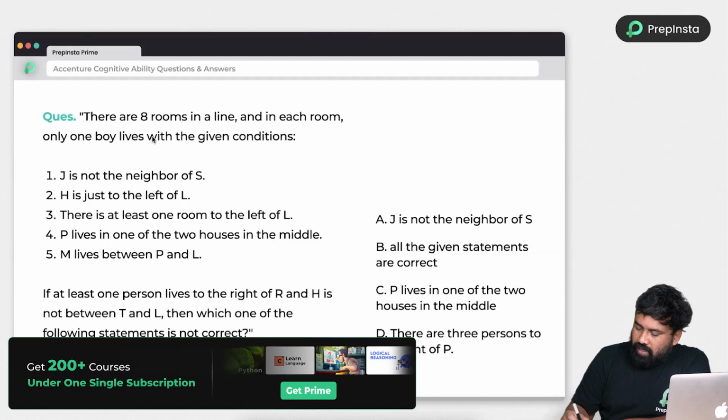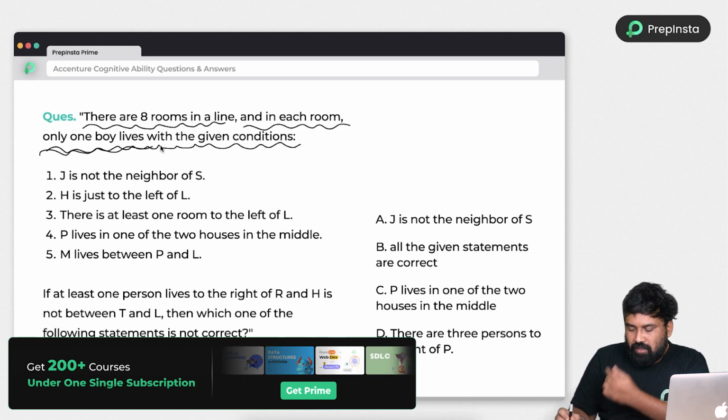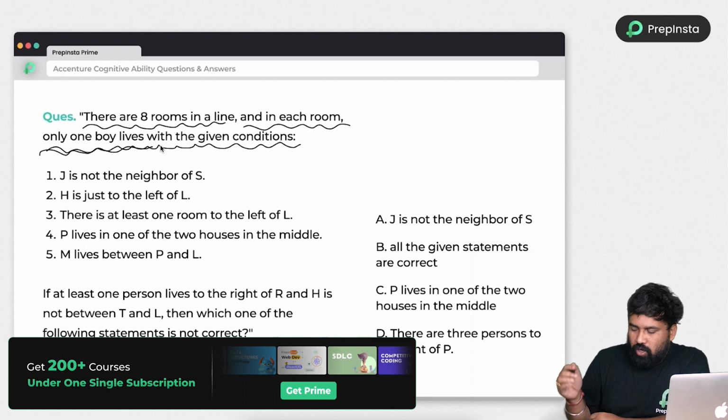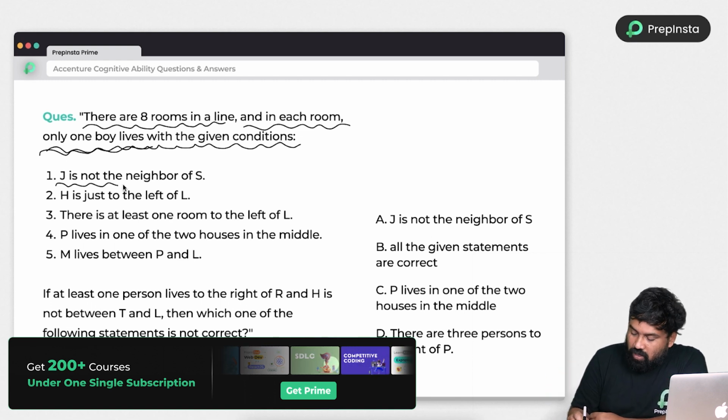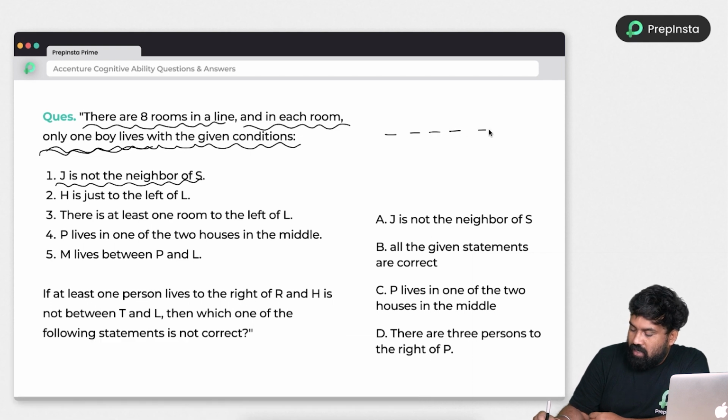So just look at here guys. There are 8 rooms in a line and in each room only one boy lives, with the given conditions. Okay, 8 rooms, 8 boys. Okay, cool. J is not a neighbor of S. So 8 rooms, for example, I am designing like this, and J is not a neighbor of S. And H is just to the left of L. Just to the left hand side of L is H. So H and L will be together.